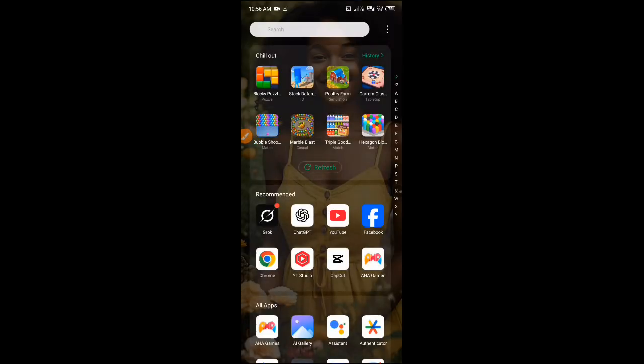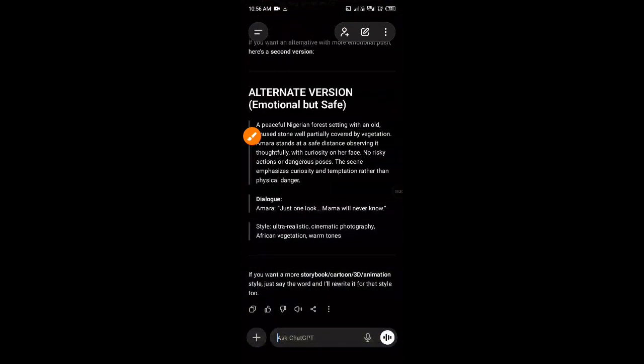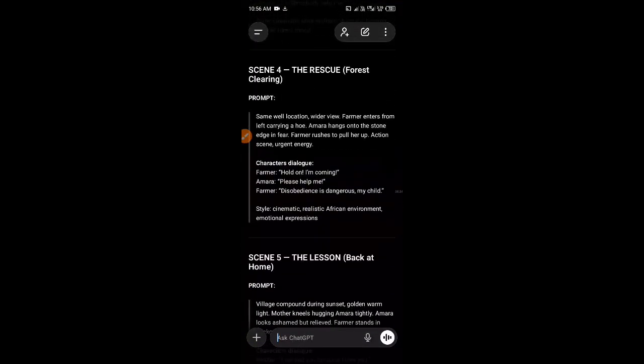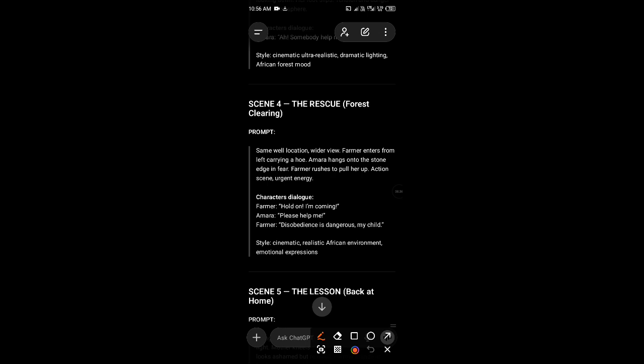So the next tool we'll be using is Grok's. This is it. I'll prefer you download from Google Play Store or App Store, because if you put this on your browser, you will still be redirected to download it. So it's better you just download it. But before we open our Grok's, let's go back to ChatGPT to copy our prompt. So this was the story we generated, and this is the character dialogues that we are supposed to copy.